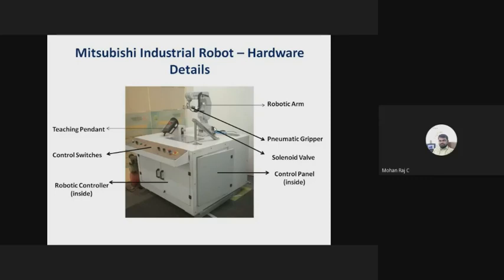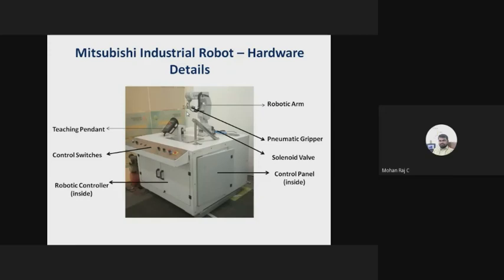And one more thing is how to hold the object. If you want to hold an object with the help of your finger, how will you do that? First you will open the finger, then you will move the finger to that particular object, then you will close the finger, right? Similarly, you have to open the gripper, and once the object is reached, you have to close the gripper. In order to open and close the gripper, you need power, right?